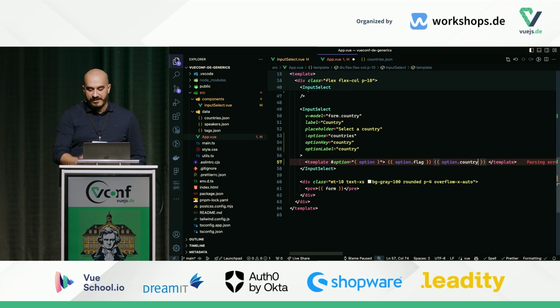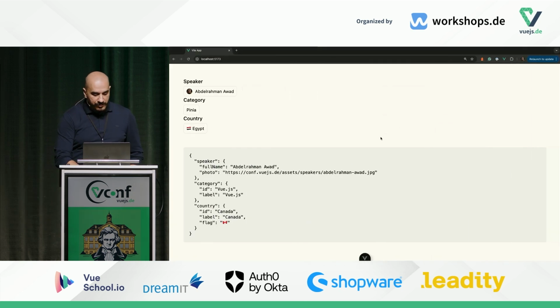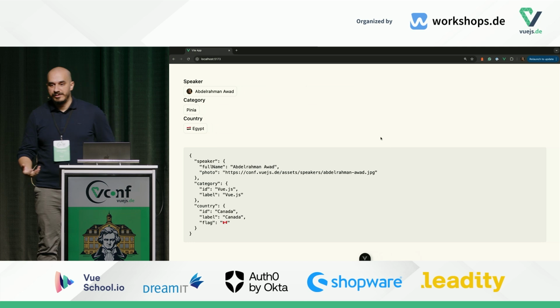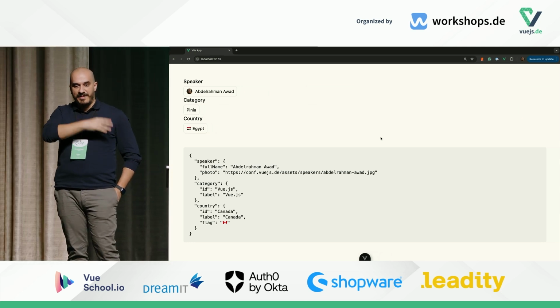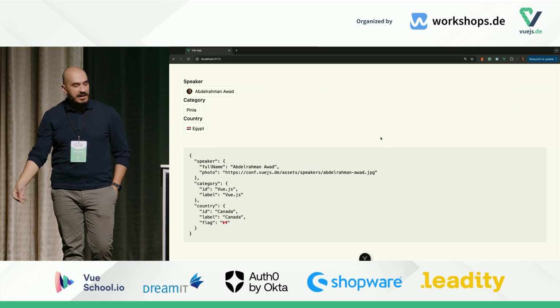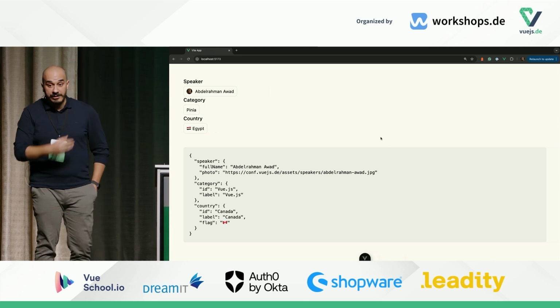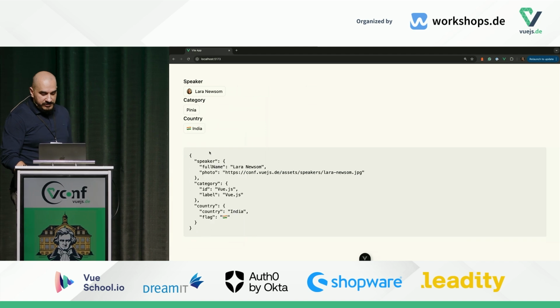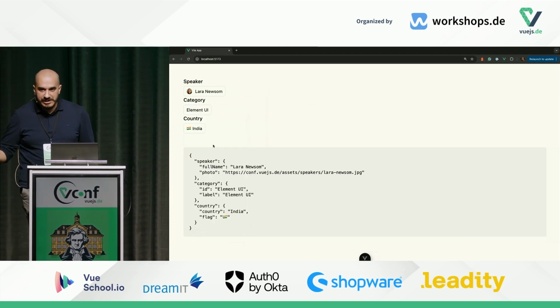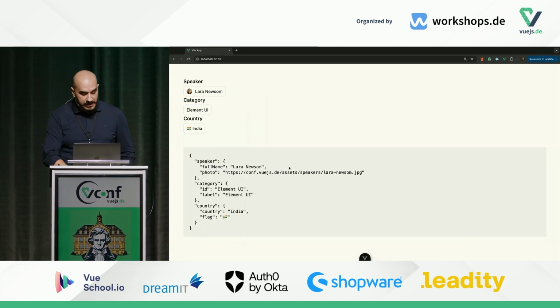So let's see what's available to me, and it's country and flag. So it figures everything out for you, and this increases the way your components or how you can reuse them. Now I don't have to build a single select or keep mapping them to match the data that the select expects. Now I can build whatever, pass whatever, and it should just work. And as you can see, it's still working, because we didn't change anything. We're just working with types here.